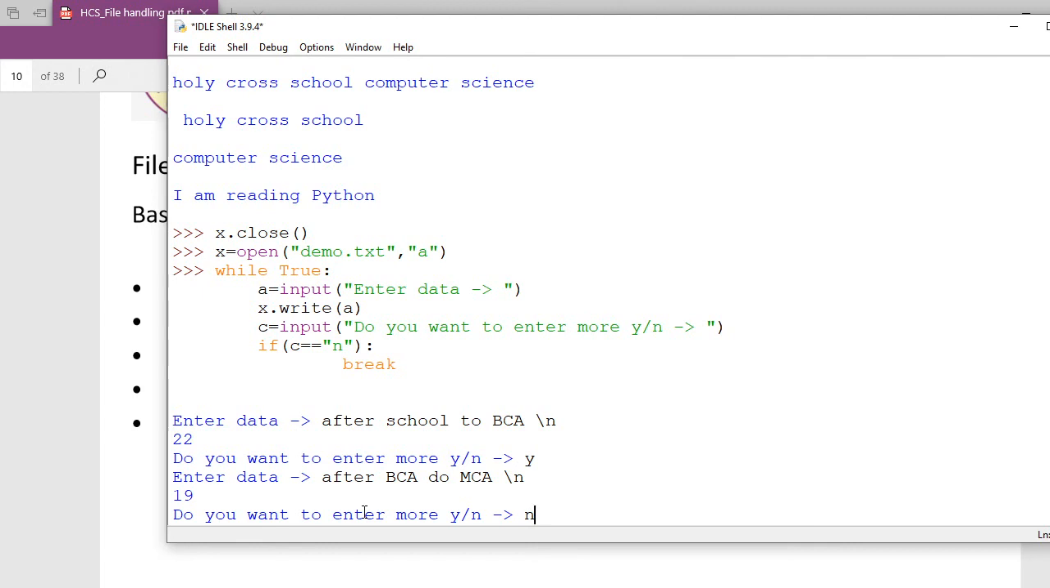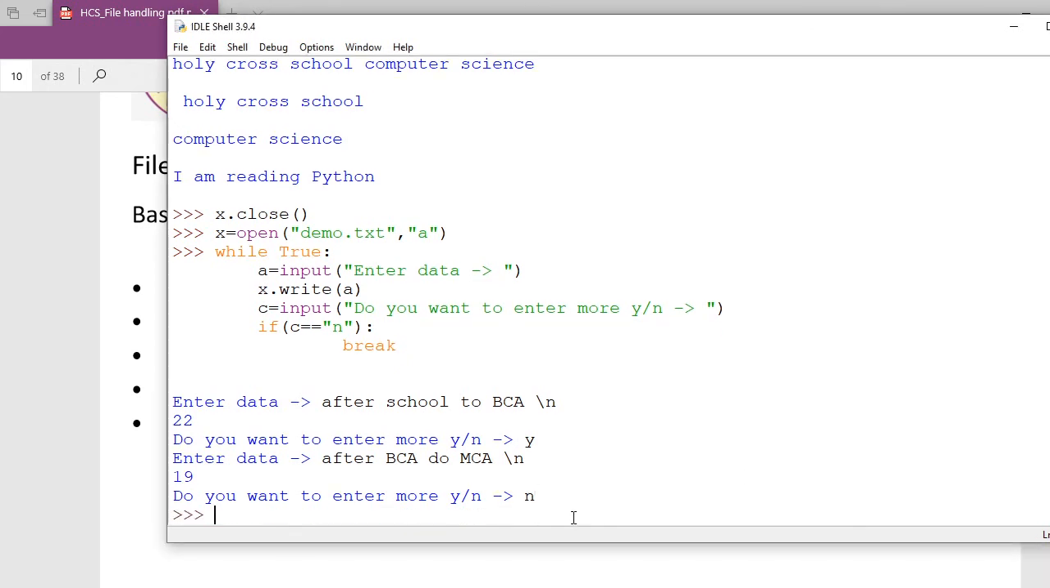Now, N. If N is going to match here, then this is going to break the loop and it will come out of that. So I am going to print here again. I am going to go back here and press the enter key. Done. Are you getting the shell coming back? You have seen this technique. In this technique you can input according to your will and according to the user's choice, whether yes or no. Now let's see whether the file has been updated with these two lines or not.